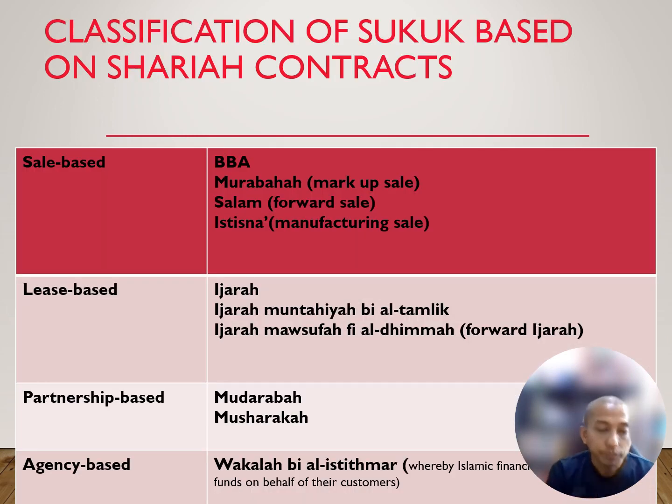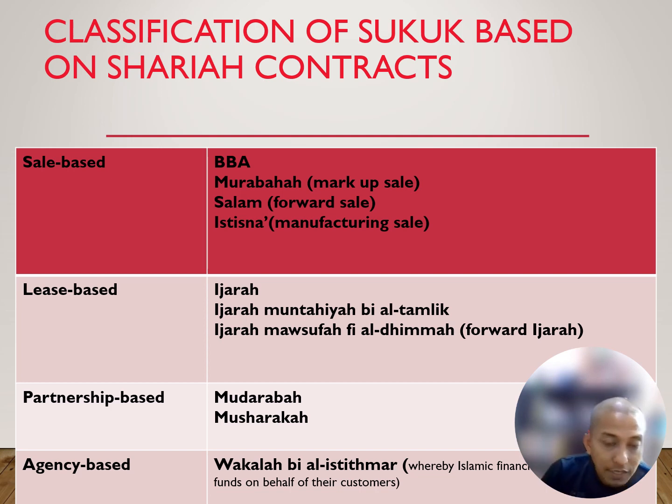So basically, this is the Sharia of sukuk, based on Sharia contracts. It can be sales-based, lease-based, partnership-based, or agency-based. In the case of sales-based, BBA, remember Bai Bithaman Ajil, the one we discussed in the previous topic. Next is Murabaha, which is markup sales. Salam is a forward contract, and Istisna is similar to Salam, but it is for manufacturing sales or manufactured items.